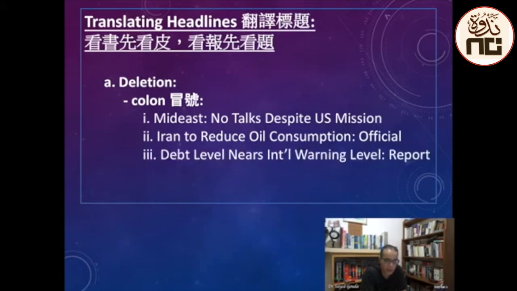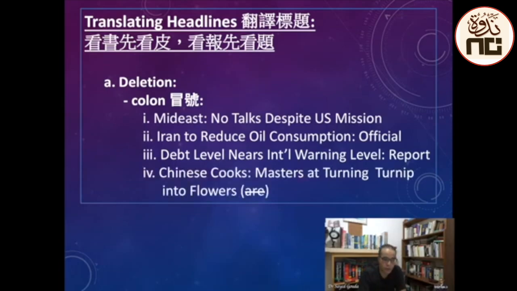Or you can say, Death level nears international warning level: report, meaning this is what a report says, this is what's mentioned in a report. Or, Chinese cooks: masters at turning turnip into flowers. The colon here means are. It represents the verb to be. So Chinese cooks are masters at turning turnip into flowers.